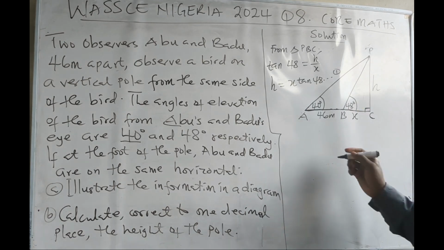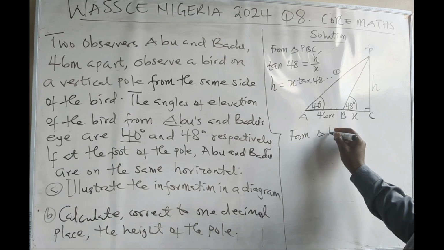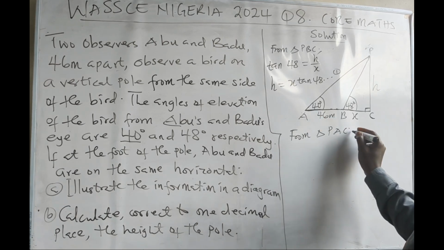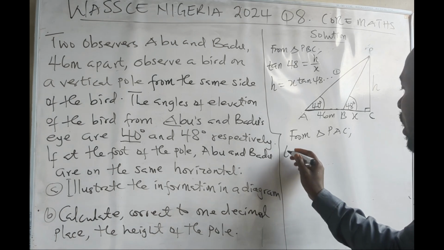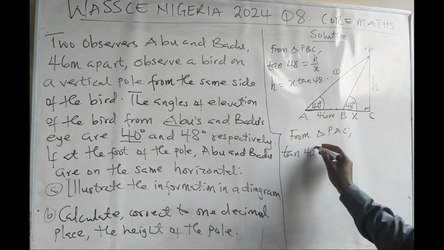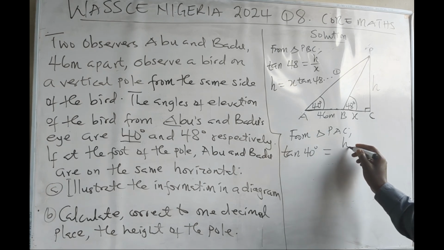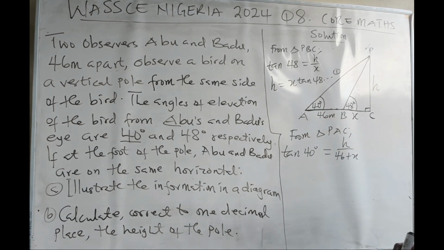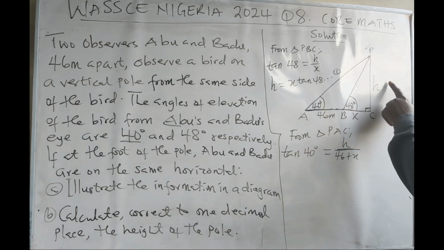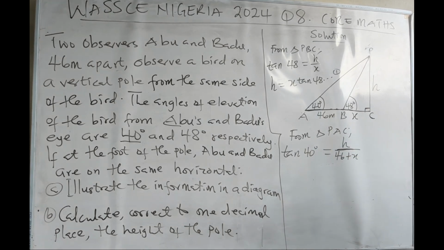Then let me come to triangle PAC, the bigger right angle triangle. What I can say is tan 40 degrees is equal to what? h opposite over 46 plus x. So my opposite is h and my adjacent is from here to here, so 46 plus x, if here is x.